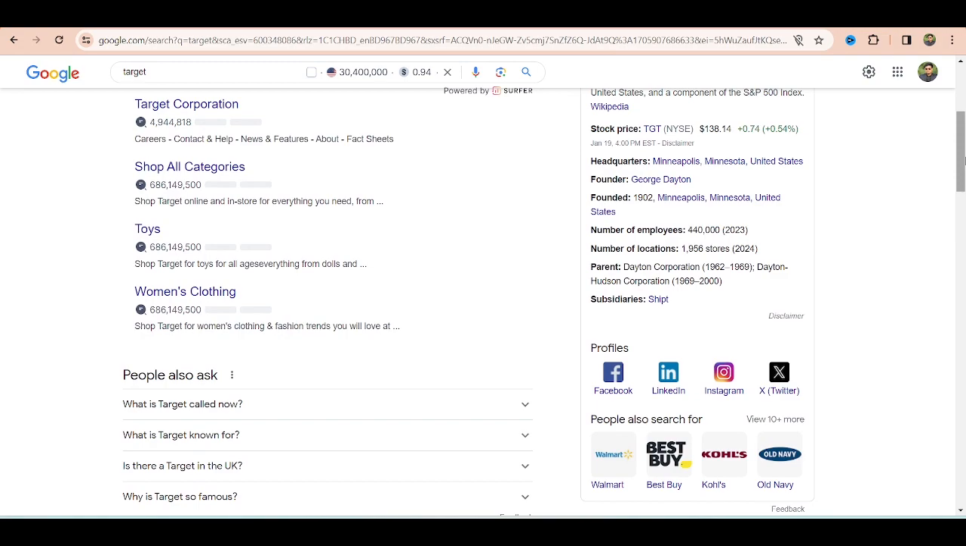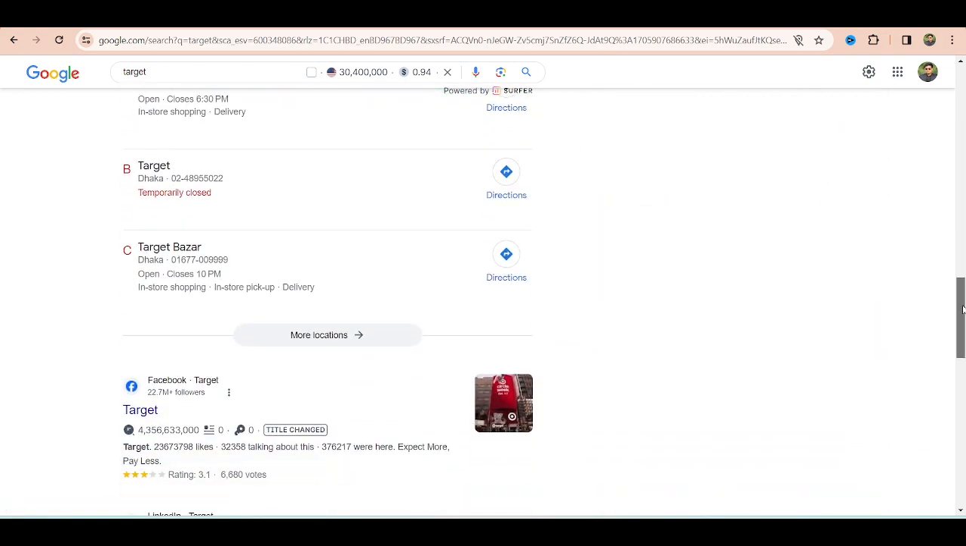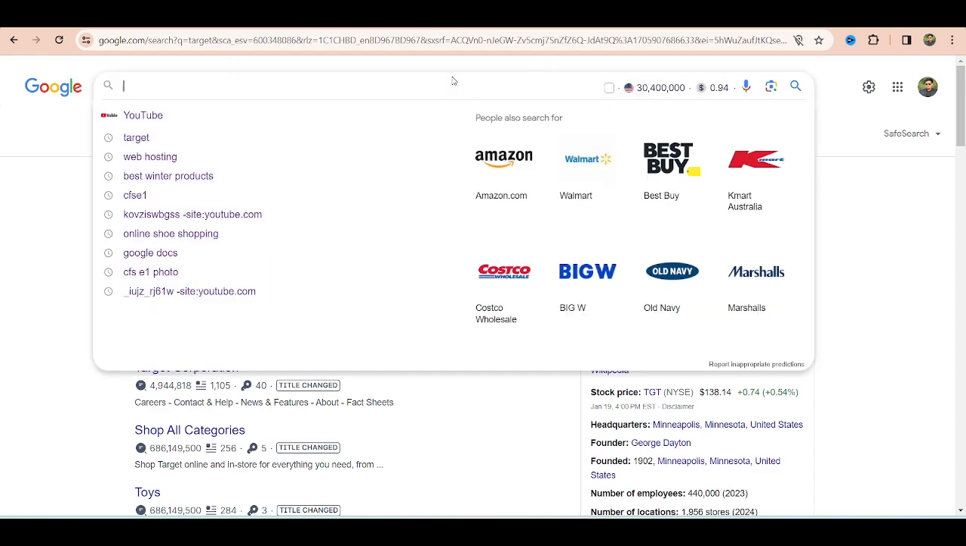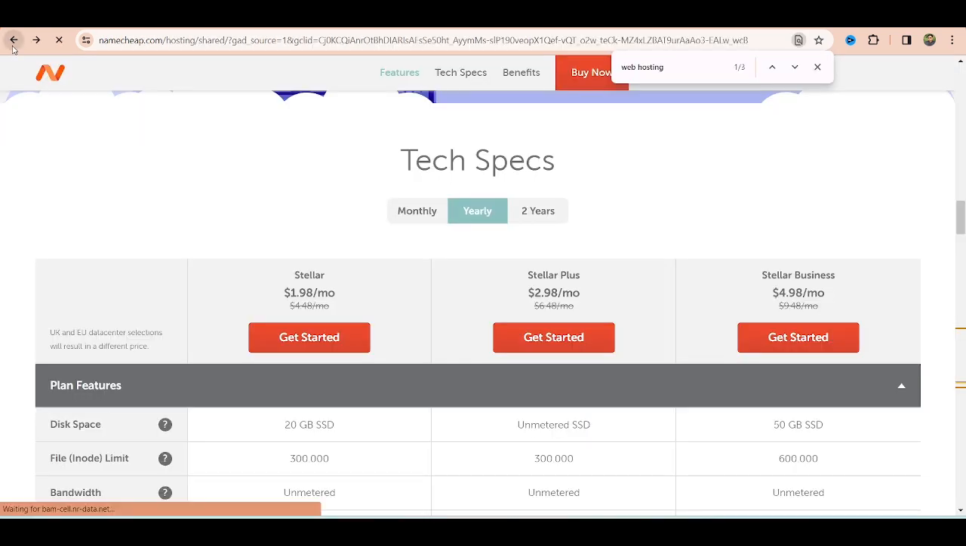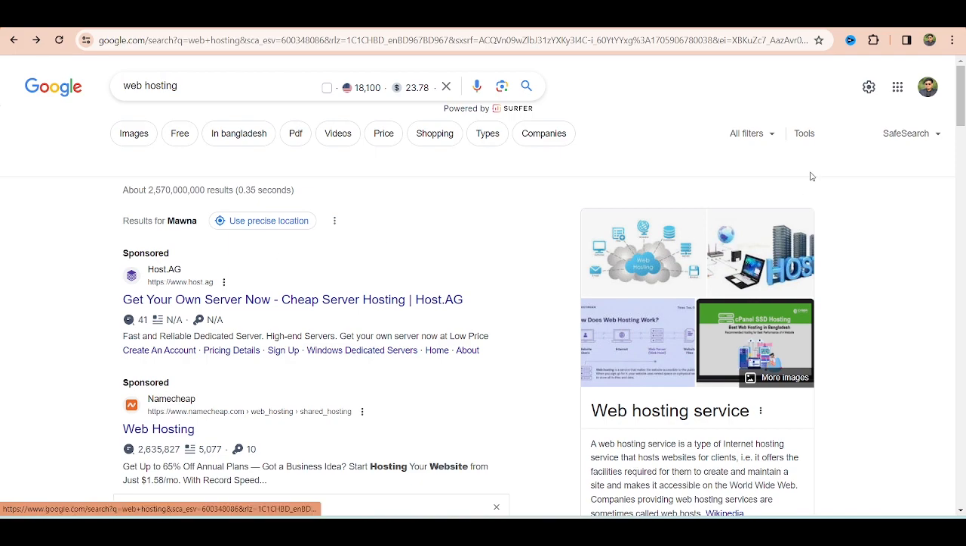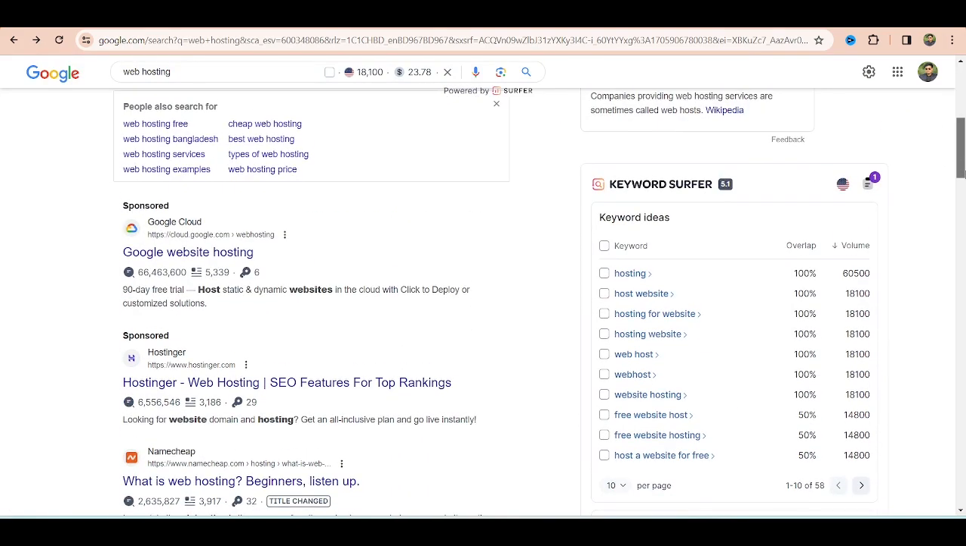Well, Target is a big company, that's why they are not running any ads. Okay, okay, let's just say Target is not running an ad. But when you search web hosting, you will see three or four companies running a sponsored Google Ads PPC campaign.